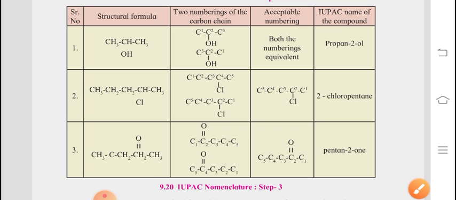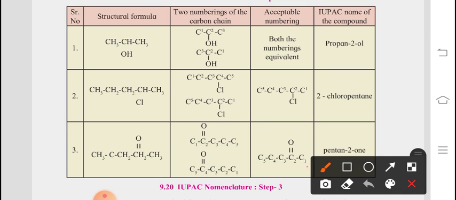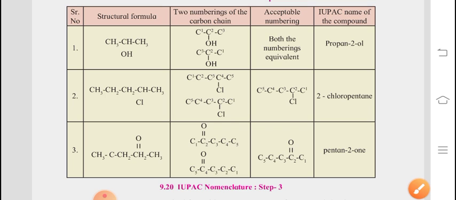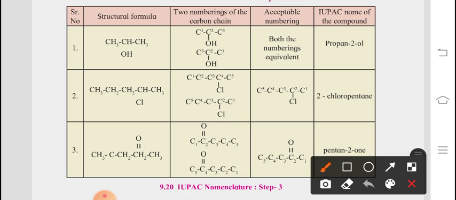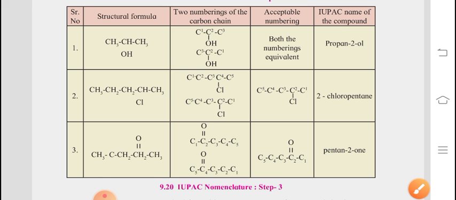There are 5 carbon atoms, so the parent name is pentane, and at the place of 2, CO is attached, so ONE is there. The name of this compound is pentan-2-one. Whenever CO is there, we have to consider that also.